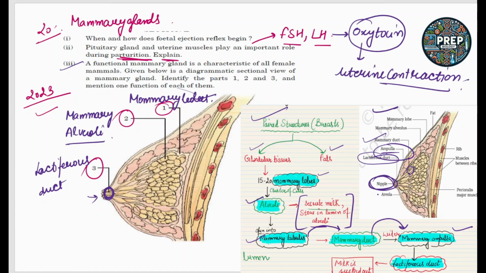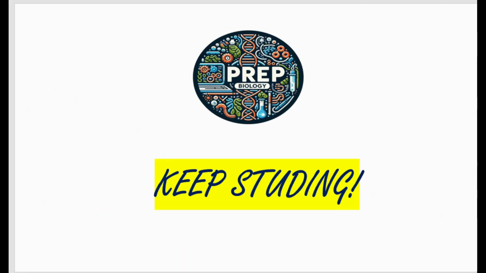So this structure and each and every part of this structure is important. These are all questions which have been asked in your PYQs, previous years' class 12th board exams from 2019 to 2024. Okay, so this chapter, human reproduction, is itself very important. Make sure that you revise all the topics from this chapter carefully, and hormones are also very important.